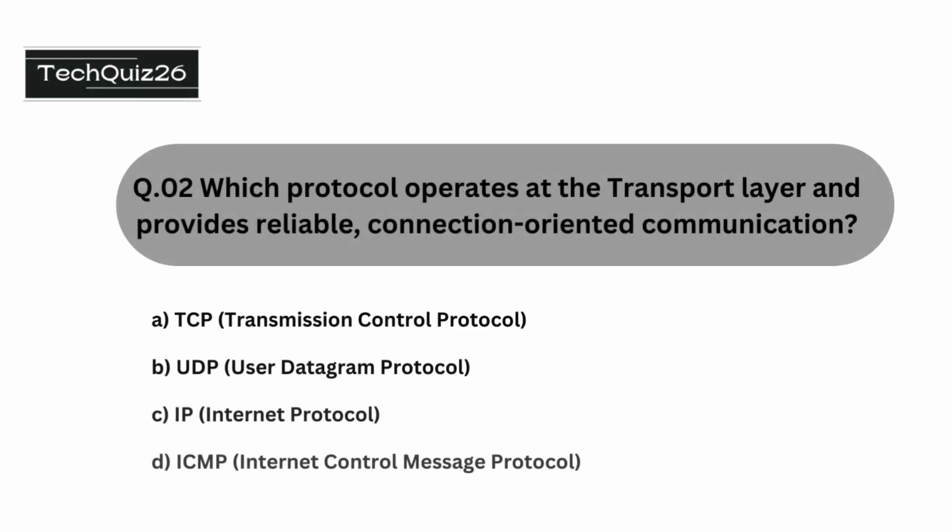Question number 2 is which protocol operates at the transport layer and provides reliable connection oriented communication? The options are TCP Transmission Control Protocol, UDP User Datagram Protocol, IP Internet Protocol, ICMP Internet Control Message Protocol. The correct option is TCP Transmission Control Protocol.